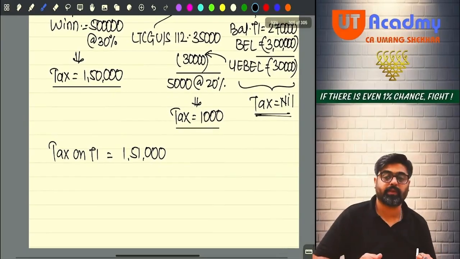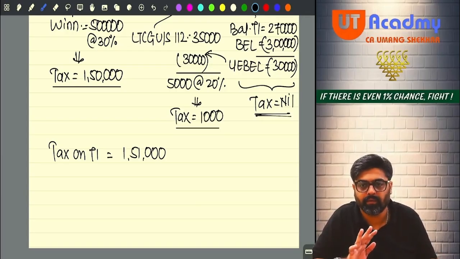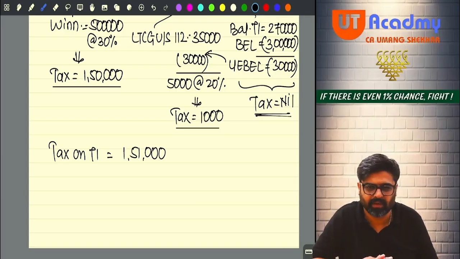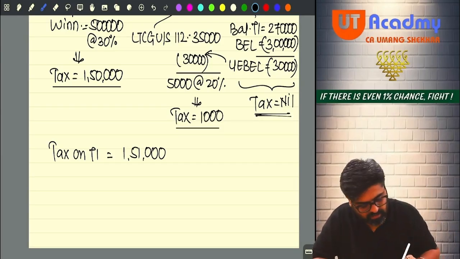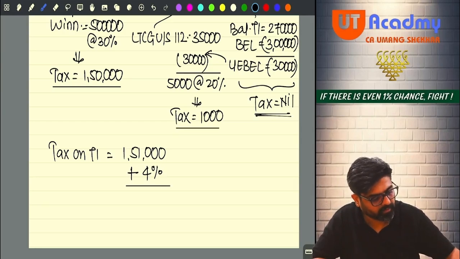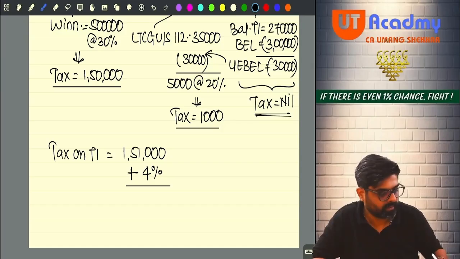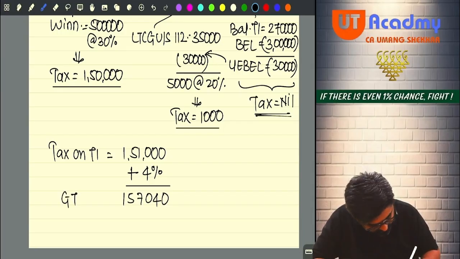If 1,51,000 is there, no surcharge will be applicable, no rebate will be allowed. Surcharge not applicable. Why? Because total income is less than 50 lakhs. No rebate. Why? Because total income is more than 7 lakhs. So I will apply 4% cess only. So what is 4%? 1,51,000 into 4% will be 6,040. So it will be 1,57,040. This will be my gross tax liability.